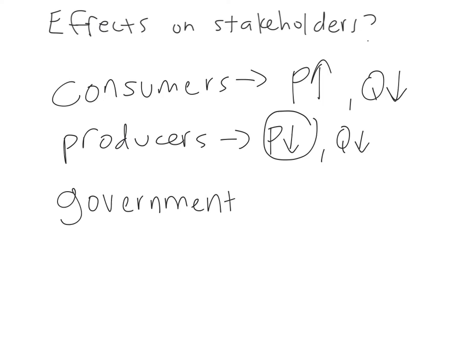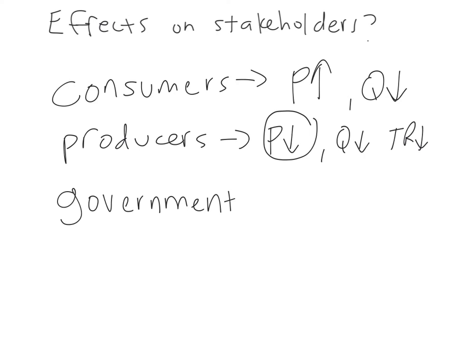Now, any sort of revenue test on producers would have to include some sort of elasticity assumption on your part. So if it were for books, we might say, well, it's broadly defined, so it's relatively inelastic. If we tax books in general, there's not really much out there in terms of good substitutes. So I can say it's inelastic. So when the equilibrium price rises, but the price that producers are receiving lowers, and it's an inelastic product, I'm probably going to receive less revenue. Now you could also argue more revenue, but you'd have to assume then that it's an elastic product.